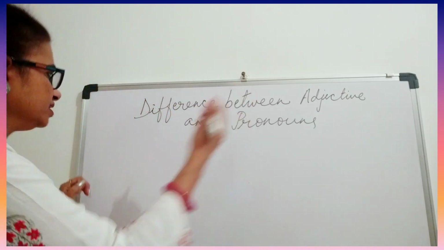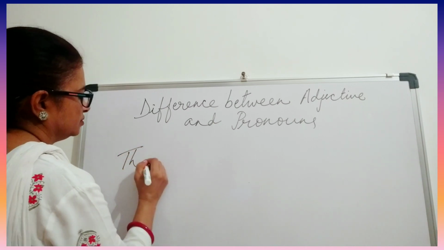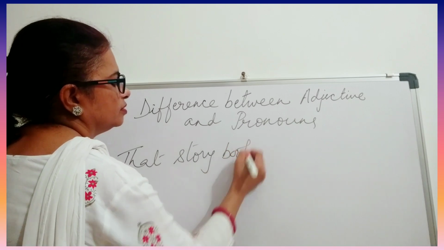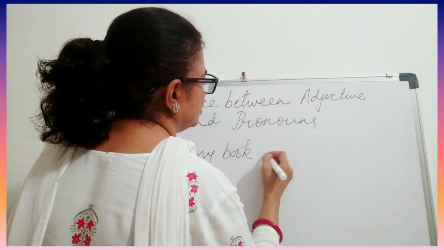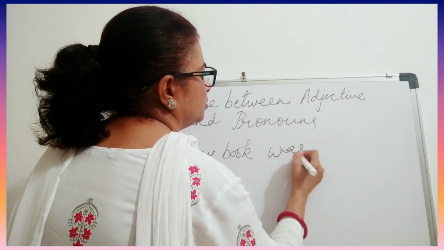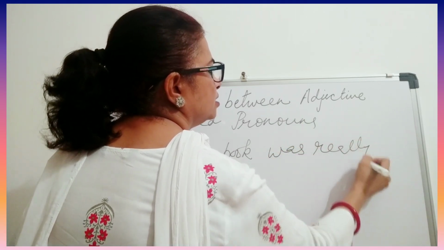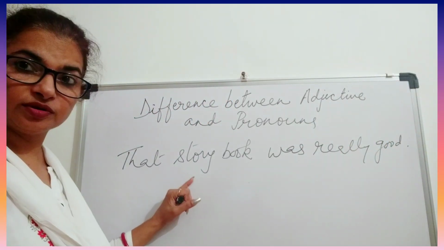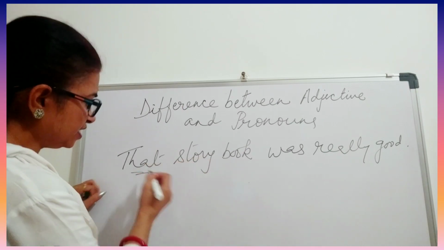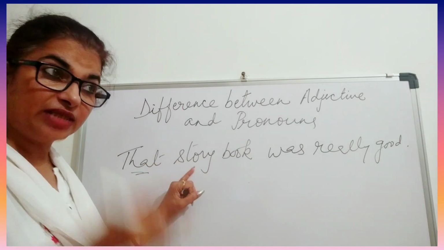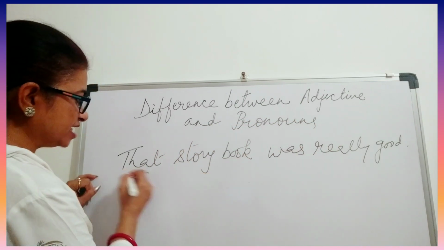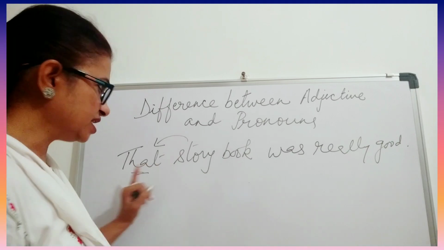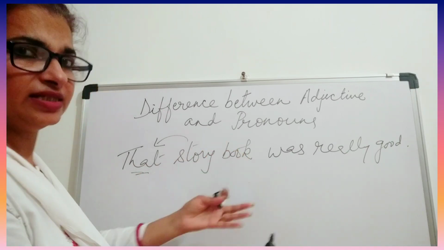For example, if I say, that storybook was really good. Okay. That storybook. So here, that is pointing out the story. That storybook. So now here it is an adjective. See, it is just coming before this noun. Adjectives.